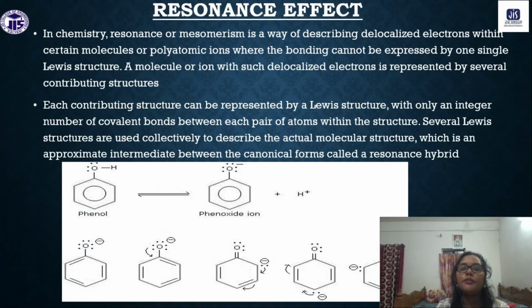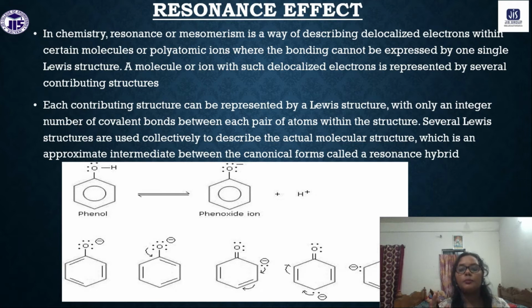Next we have the resonance effect. Generally, we can see resonance effects in a medium which has a conjugated pi bond system, like the benzene ring. For the benzene ring, we know that it is a conjugated pi bond system, and there we can have the resonance effect or delocalization of the pi electrons.